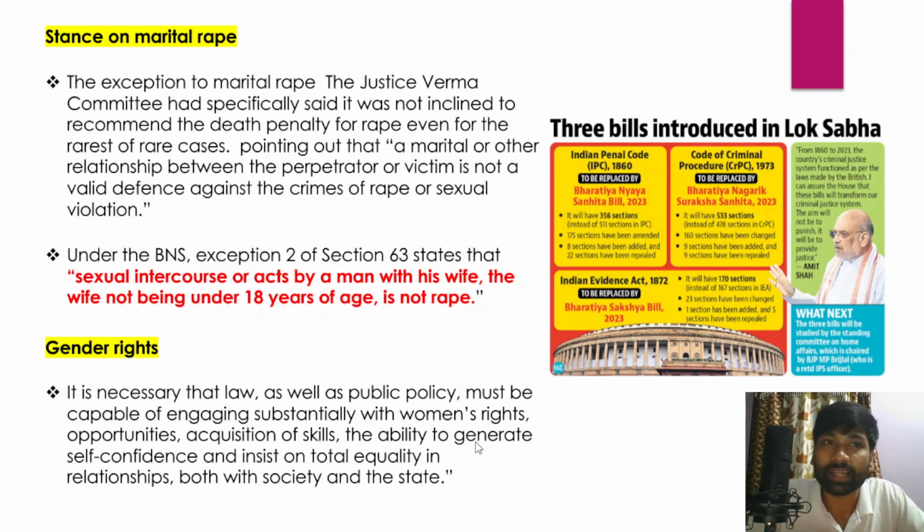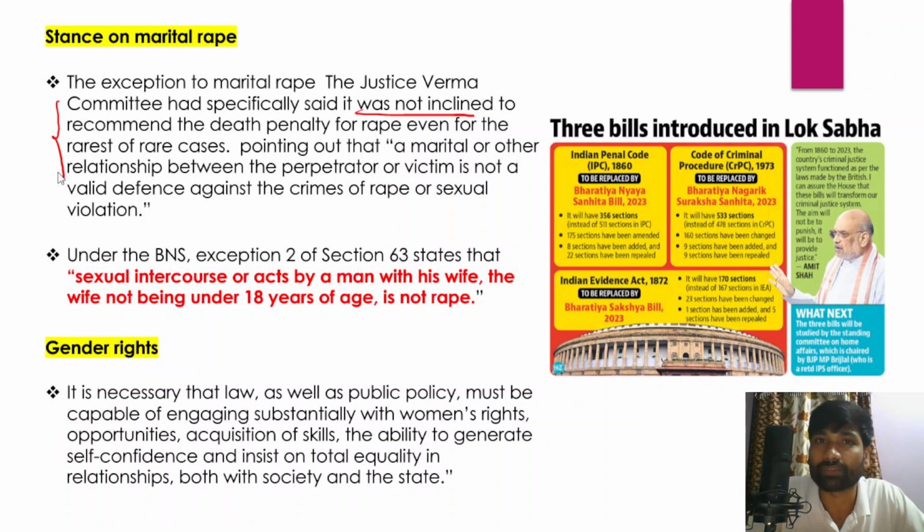On the other hand, the Justice Verma Committee also adopted a certain stance on marital rape. On the exception to marital rape, the Committee specifically said that it was not inclined to recommend the death penalty for rape even in the rarest of the rare cases, and that is the opinion of the Committee.